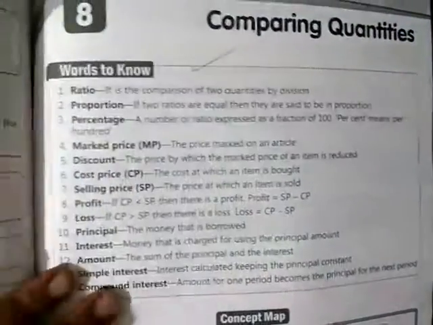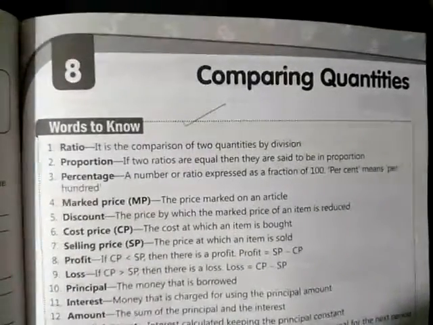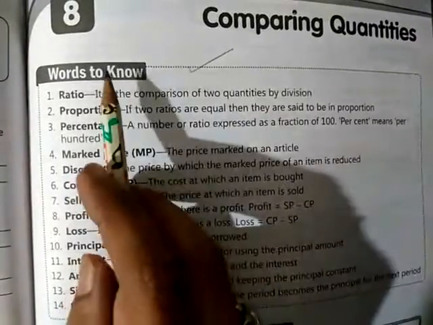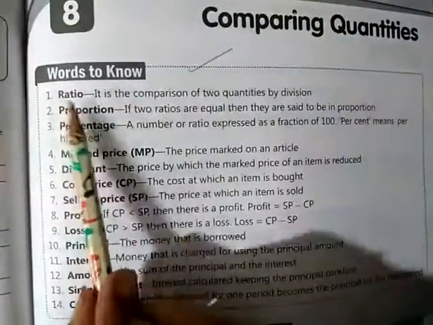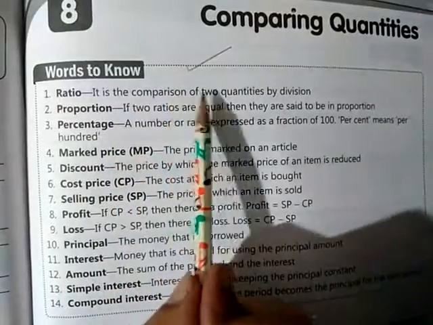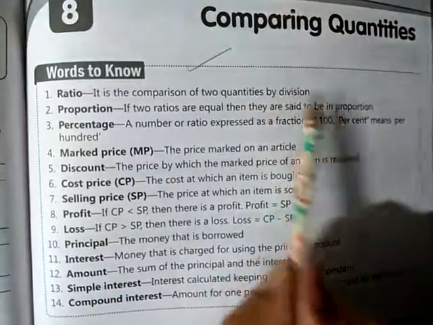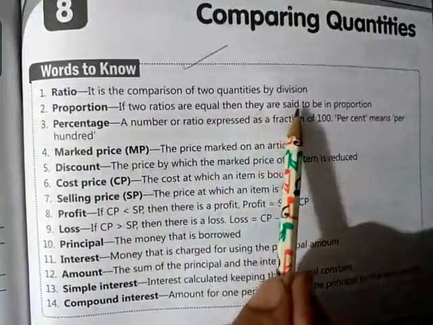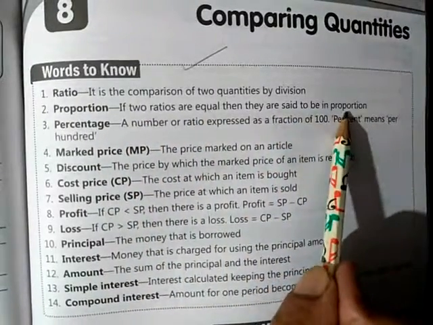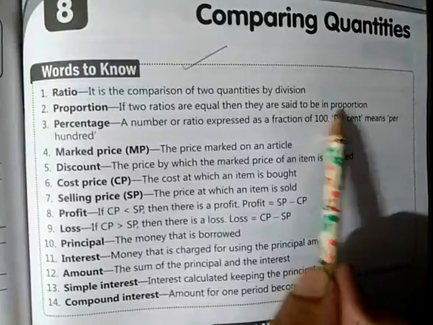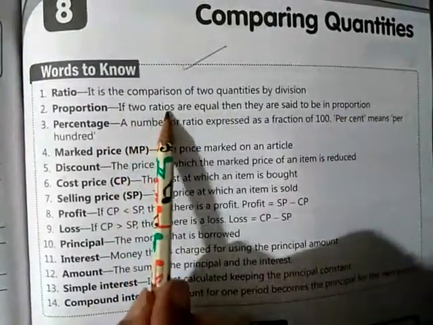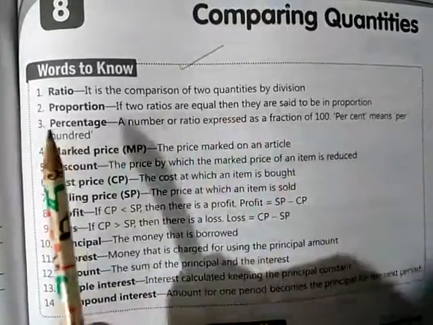Now see chapter number 8, comparing quantities. So here also some words are given. These are the definitions. Okay, so ratio means what? It is the comparison of two quantities by division, right? Proportion: if two ratios are equal, then they are said to be in proportion.